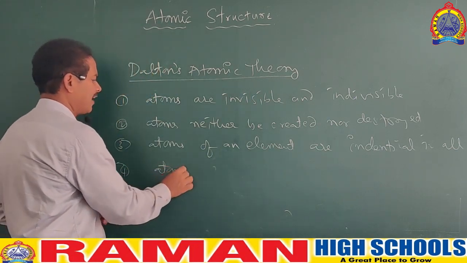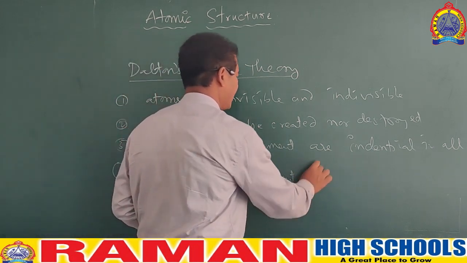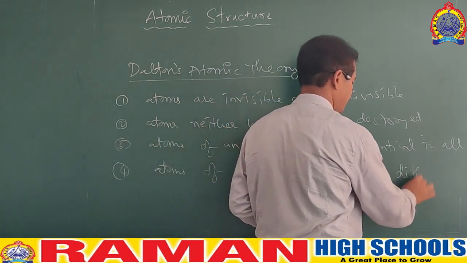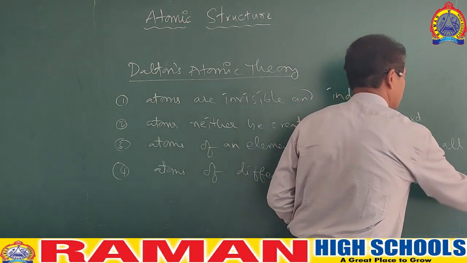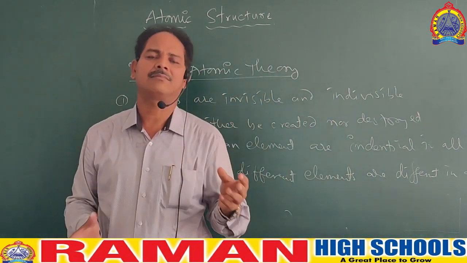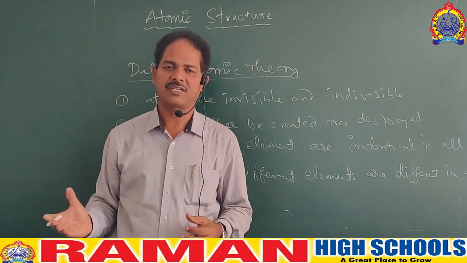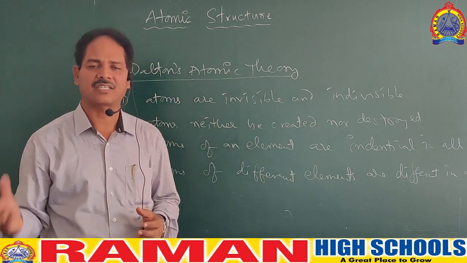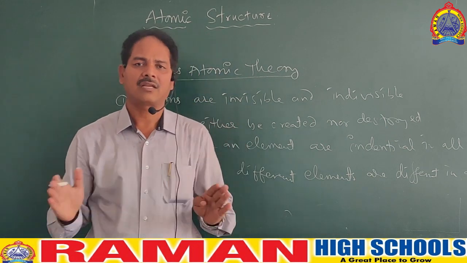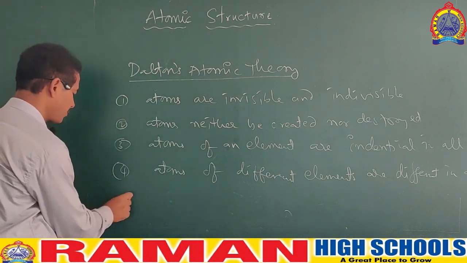Atoms of different elements will have different mass and size. Atoms of different elements are different in all respects. That means when you take a hydrogen atom and an oxygen atom, the mass of hydrogen is different from the mass of oxygen, and the size of hydrogen is different from the size of oxygen. So we can say atoms of different elements are not identical; they are totally different in all respects.